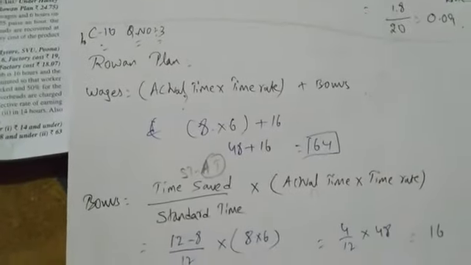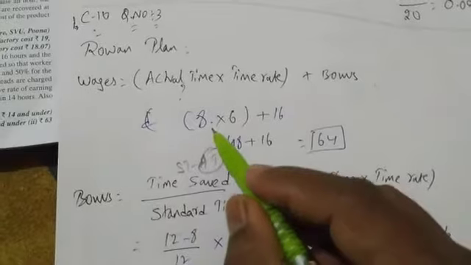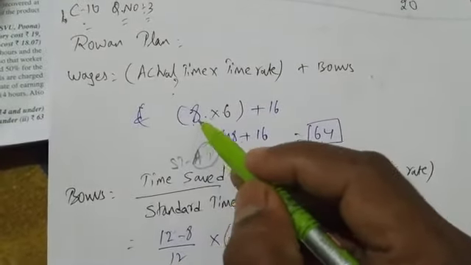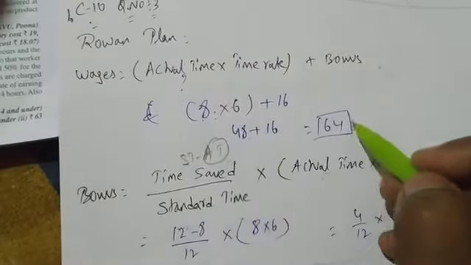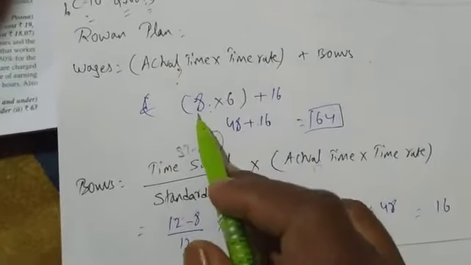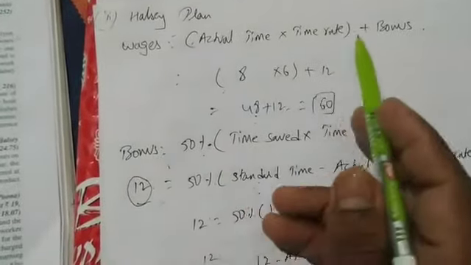If in the problem he has directly given the actual time as 8, then 8 into 6 is 48 plus 16 is 64. Clear? But he has not given the actual time, so we have to find out the actual time here, based on the Halsey plan formula: wages equal to actual time into time rate plus bonus.